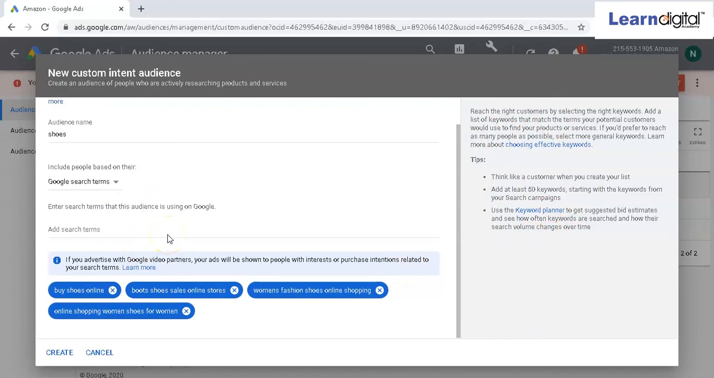I hope you have clearly understood what a custom intent audience is and its usage. Thank you.